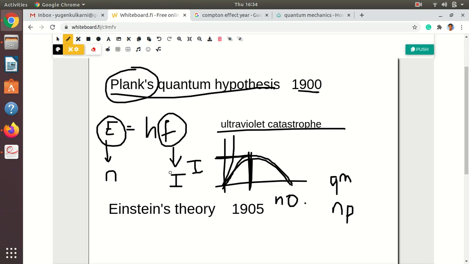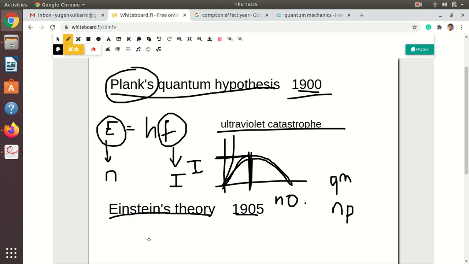And then after this explanation in the year 1900, after 5 years, Einstein published the photoelectric effect in 1905. He used the concept of Planck that particle and wave nature can be interrelated, and that's why he used the threshold frequency.